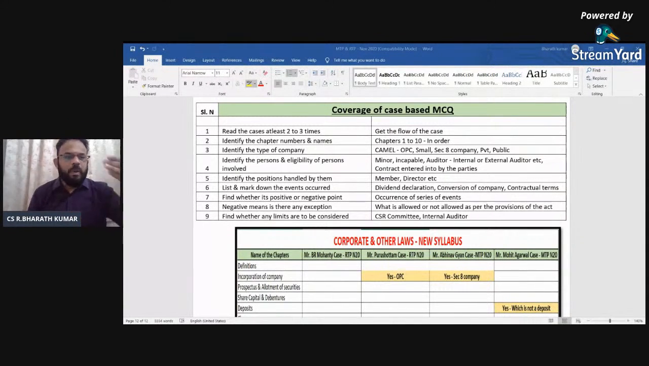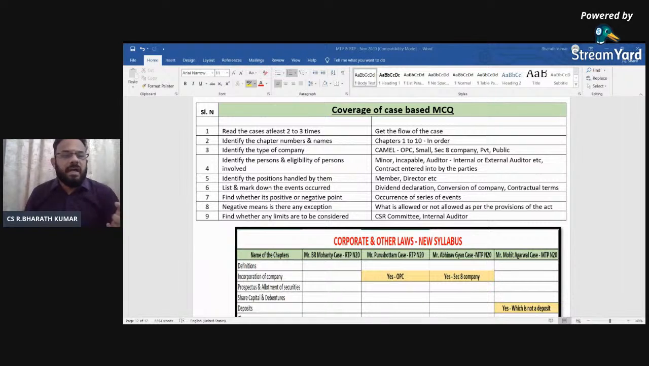Next, events occurred. What happened? Whether dividend is declared at the time, whether it is paid as per the Companies Act 2013 or it is not paid, whether they have transferred the profit to reserves or not. In one question they have told they did not transfer the profit to reserves. What should be happening? The Companies Act clearly says it is not mandatory for you to transfer the profit to reserves. It is only discretionary.